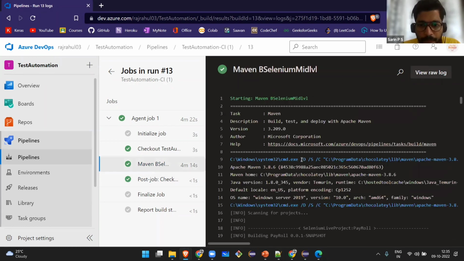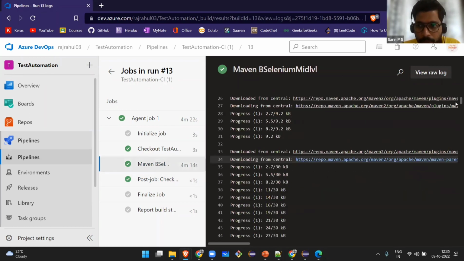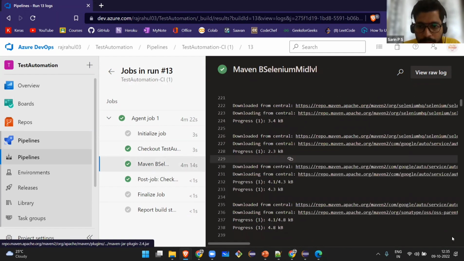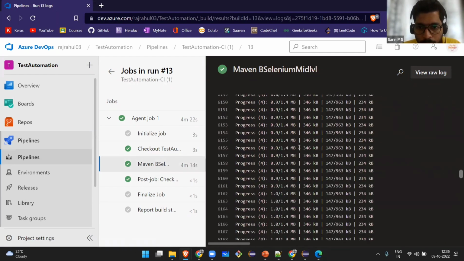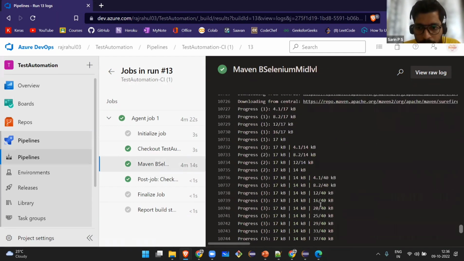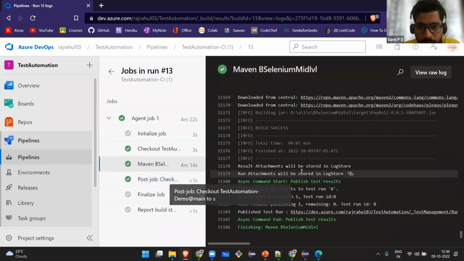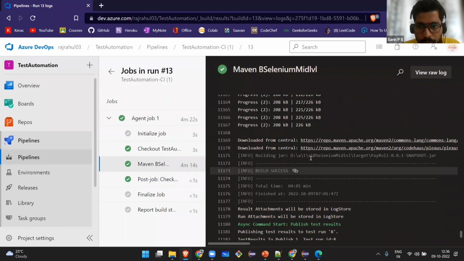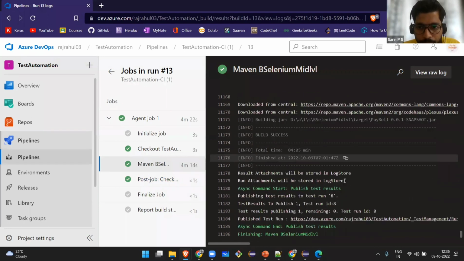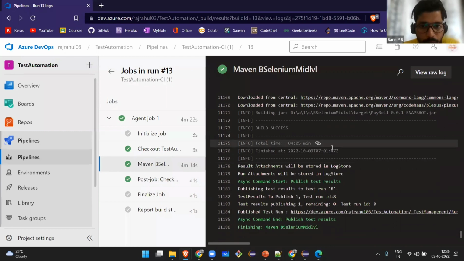See what happened here? I'm just scrolling down. Okay, integrating CI/CD. The build was successful. Publish, everything was run. Test cases were run. Test result ID is there. Everything is completed. All the test cases got run.